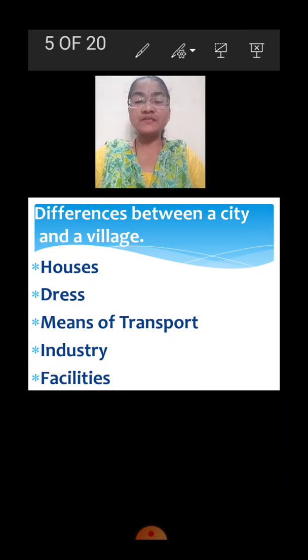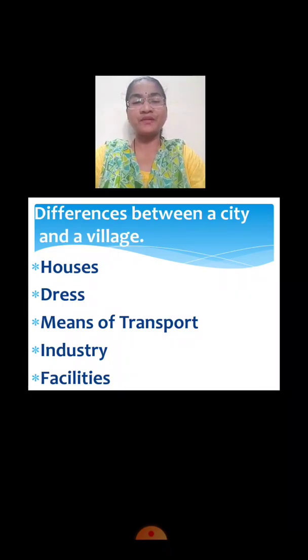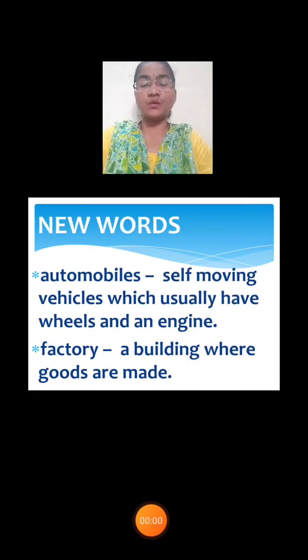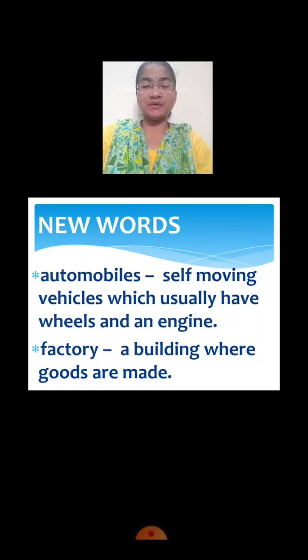So children, we have discussed a few points regarding houses, dresses, then means of transport, industry and facilities. I hope this is clear to you all. Now we are going to learn new words. First I will explain the meaning and then you repeat after me.